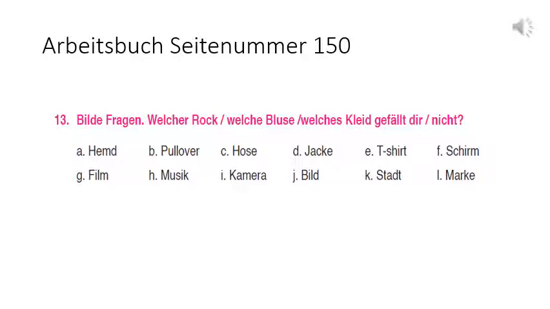A1, Hemd is das Hemd, so Welsches Hemd gefällt dir nicht or dir. Pullover is der Pullover, so Welscher Pullover gefällt dir. Hose is die Hose, that's why it is Welsche Hose gefällt dir. Jacke is die Jacke, that's why Welsche Jacke gefällt dir. T-shirt is das T-shirt, so Welsches T-shirt gefällt dir. Shirt is masculine, so Welscher Shirt gefällt dir. Likewise, you try to do the sentences with G to L, and that we will discuss in our live class.